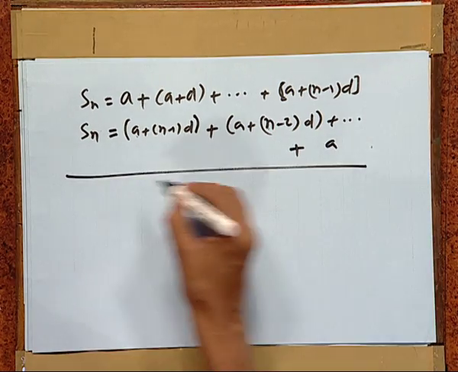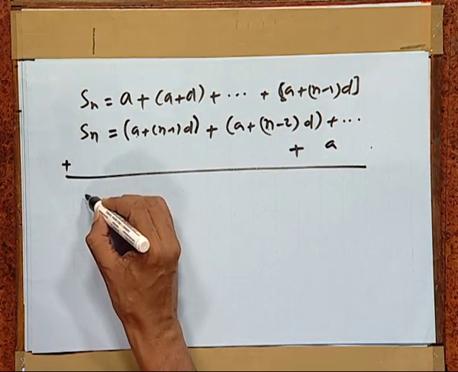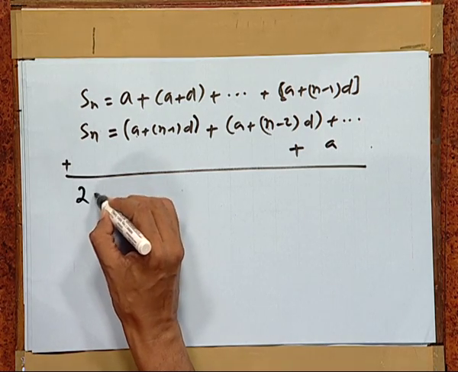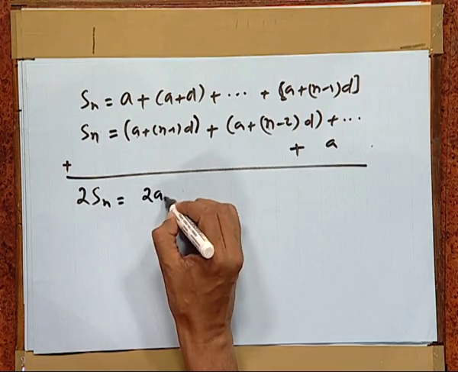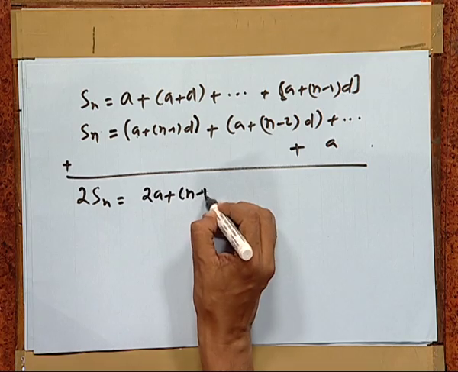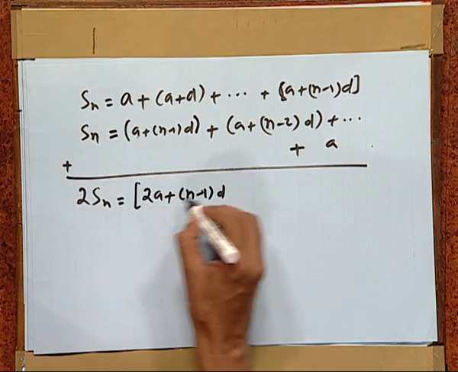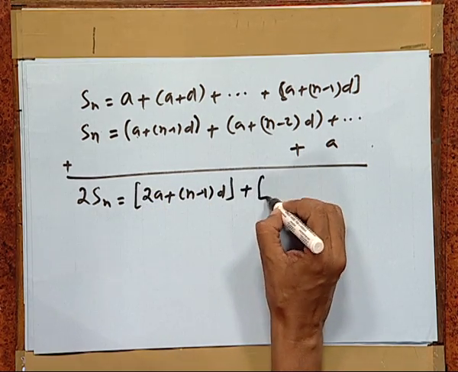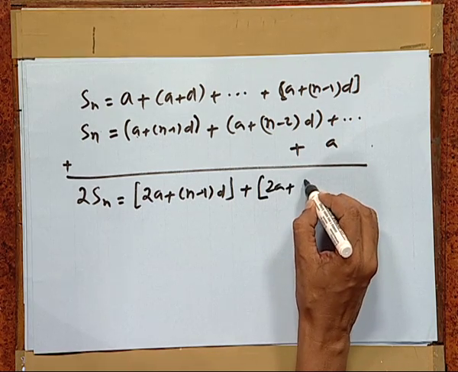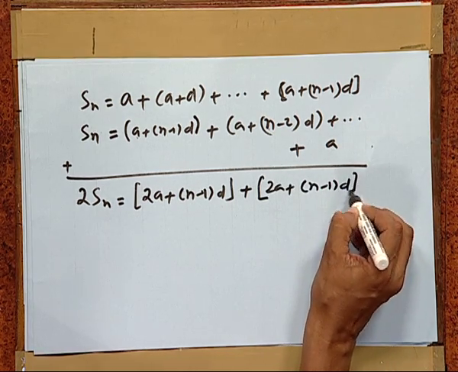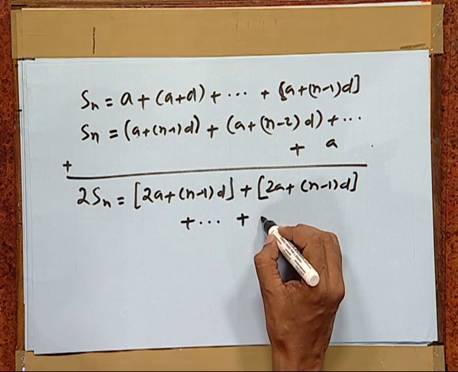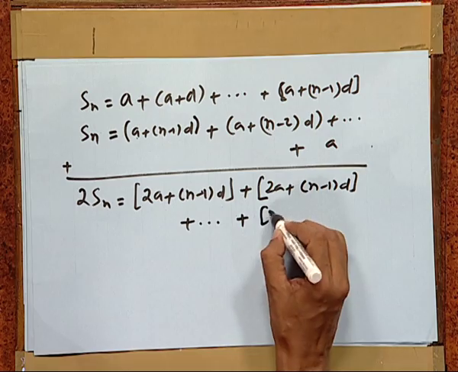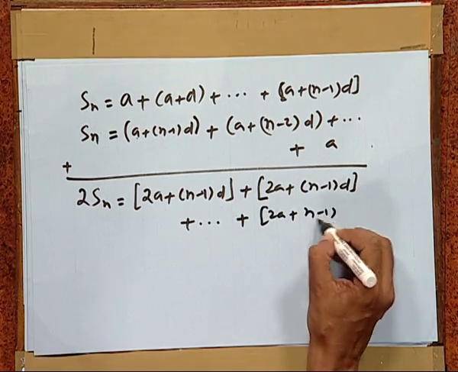If we add it, on the left hand side we get 2Sn, while on the right side we have 2a plus (n minus 1) d as the first term, also the same thing as second term, and so on, and we get such terms in n number. Again you have 2a plus (n minus 1) d.